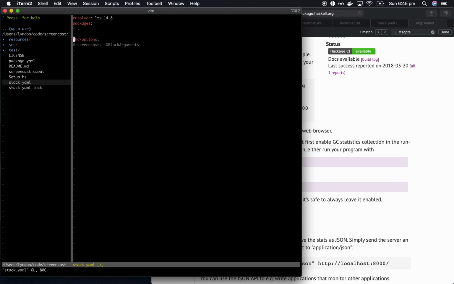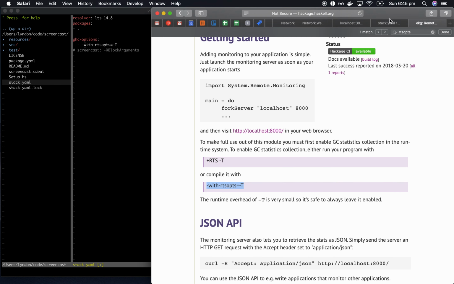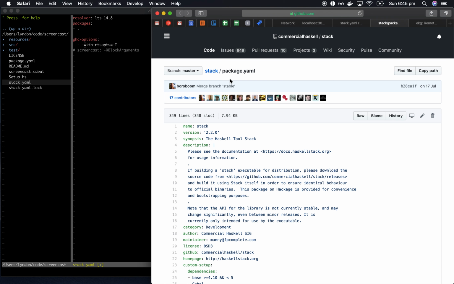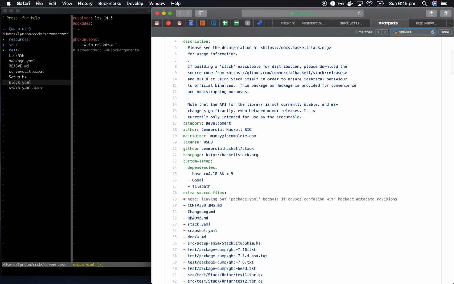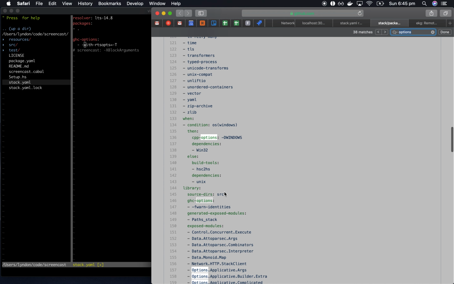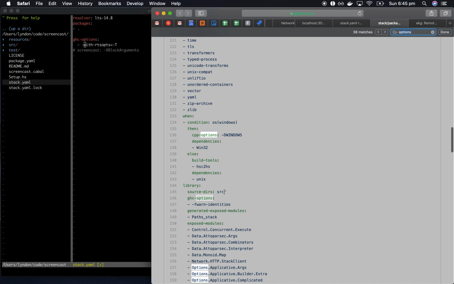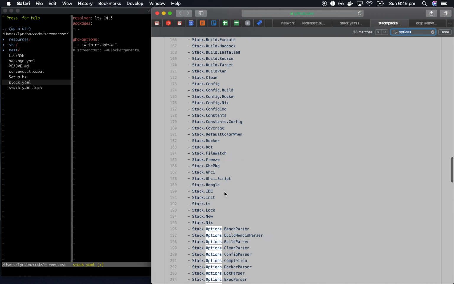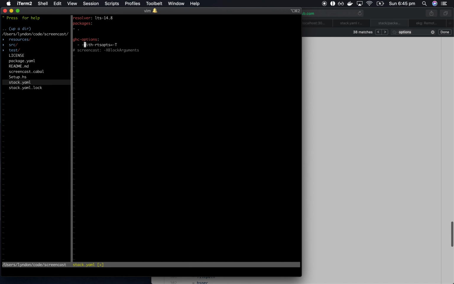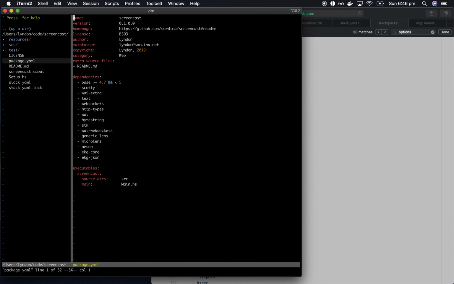Now, there was some way to do this better in Stack that I'm not sure how to do, because that package thing was really throwing me for a loop. GHC options. I guess you put it in the executable section, not in the stack.yaml after all.